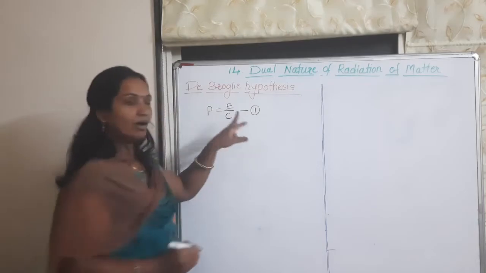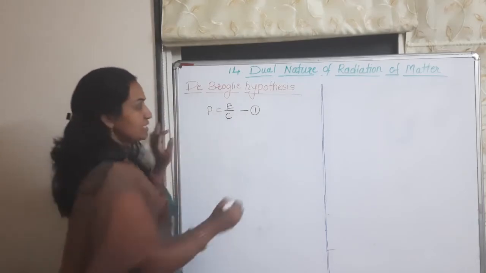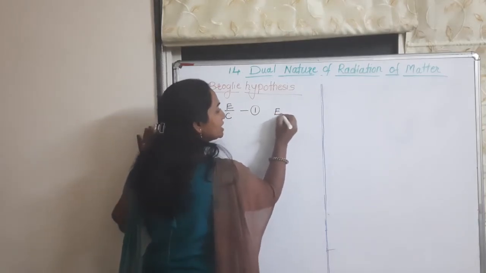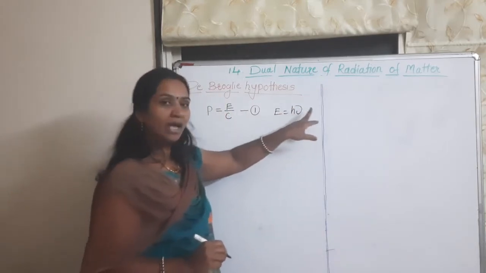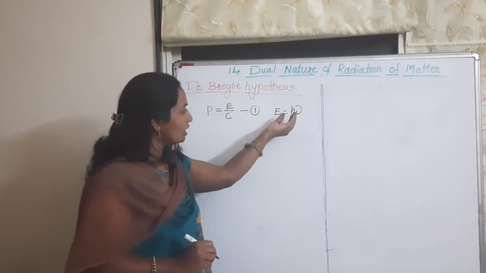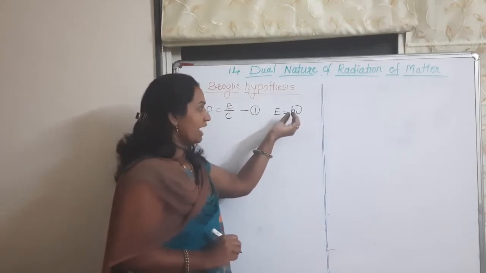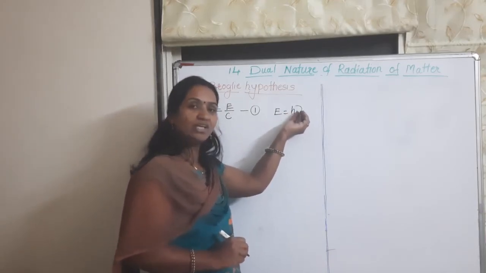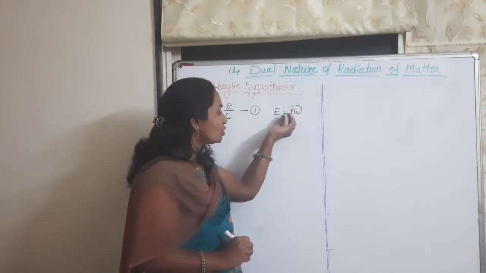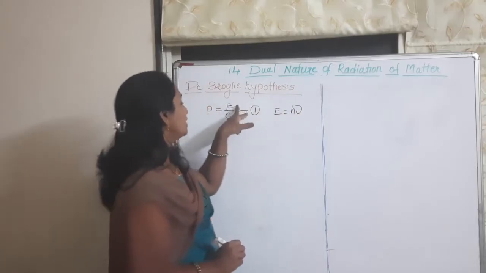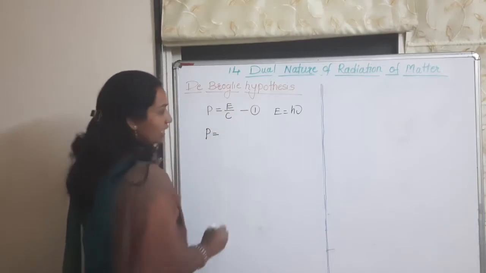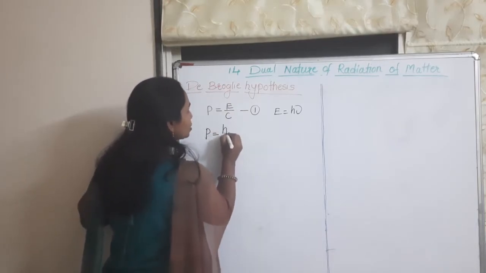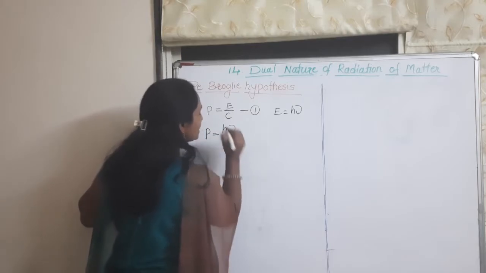We also know Einstein's equation of energy, E is equal to h nu, where E means energy, h means Planck's constant and nu means frequency. Substituting this E value, the momentum formula becomes P is equal to h nu upon c.